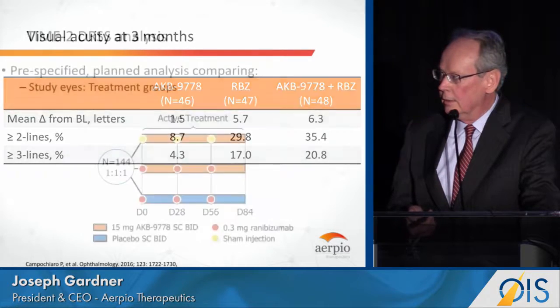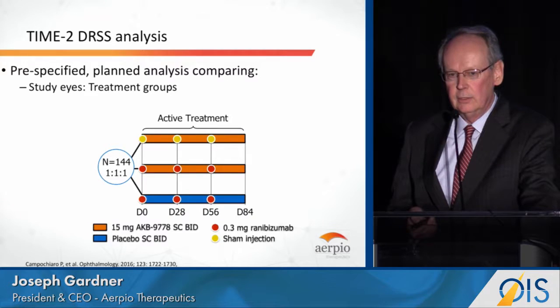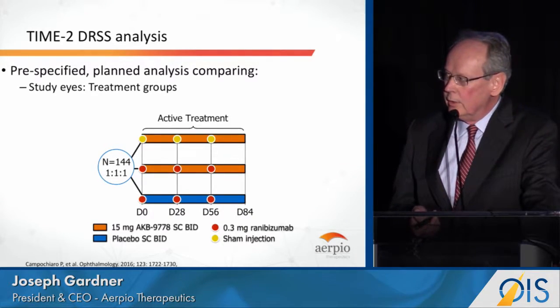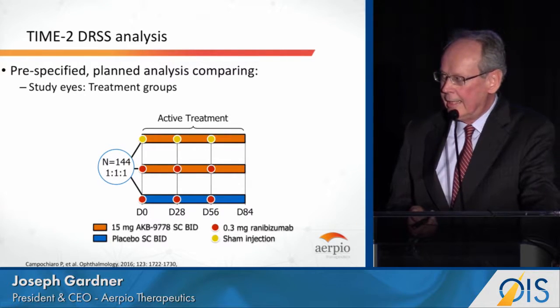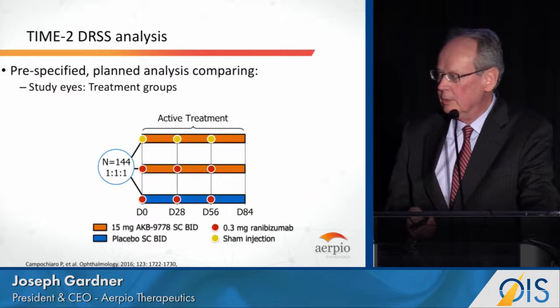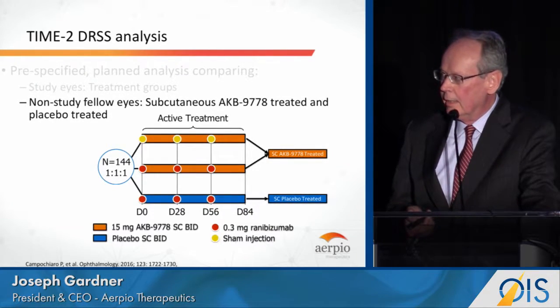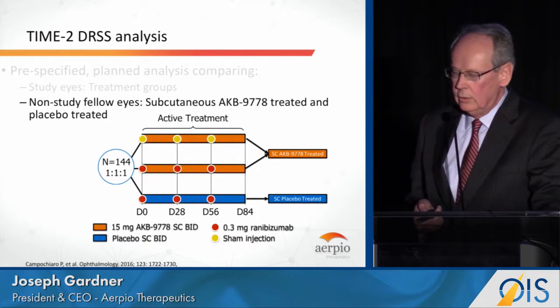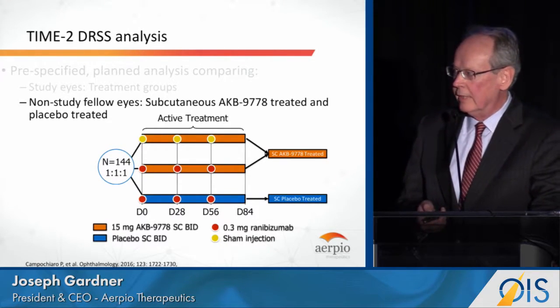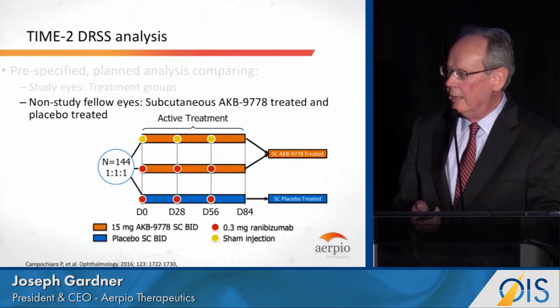Now, the other thing we incorporated in the study was an analysis of the diabetic retinopathy severity score. And here, we studied both the study eye and the fellow eye. In the study eye, we analyzed them based on the treatment groups, but for the fellow eye analysis, we analyzed them based on pooling the 2 arms that were treated with 9778, because in the fellow eye, they didn't get intravitreal injections, and we compared that to the placebo control.